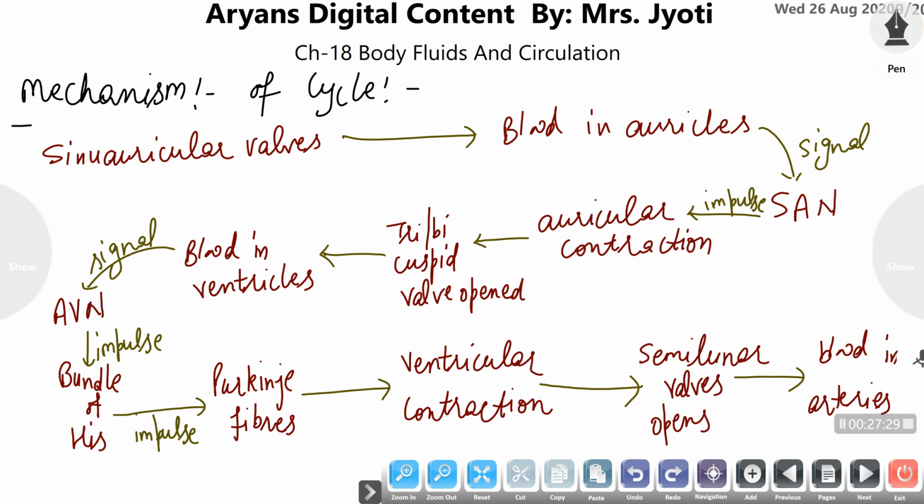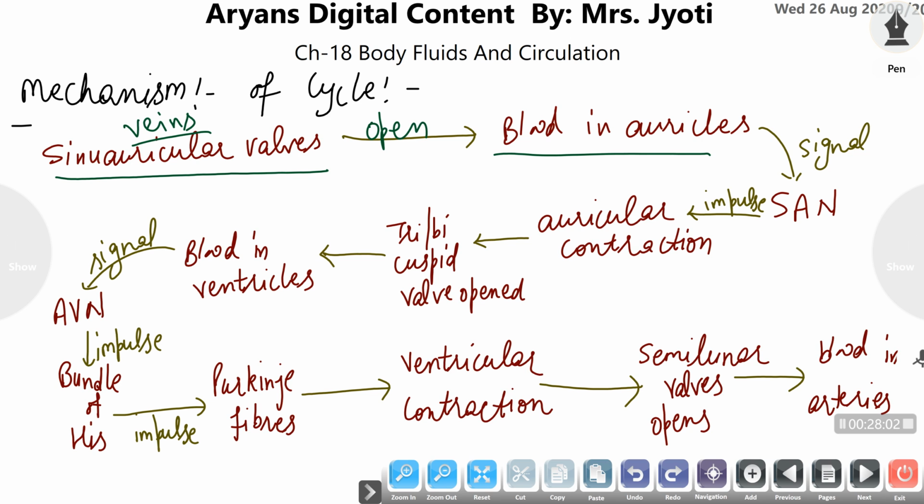Now we come to the mechanism of the cycle, meaning how this cycle is maintained or regulated. At the base of the veins, at the last point of the veins, there are walls termed semi-auricular walls, which are the openings of the auricles to receive blood from the veins. As these semi-auricular walls open, the blood is pumped into the auricles by the veins.